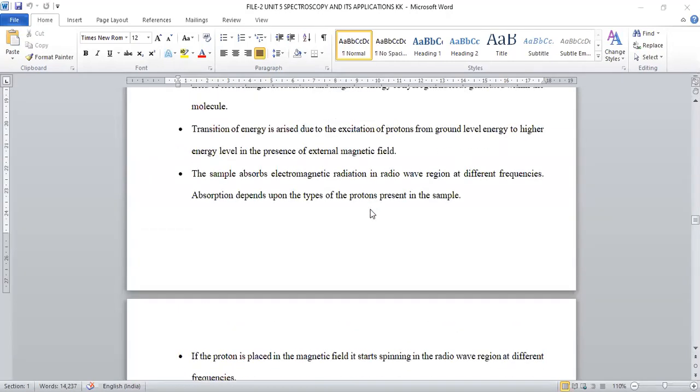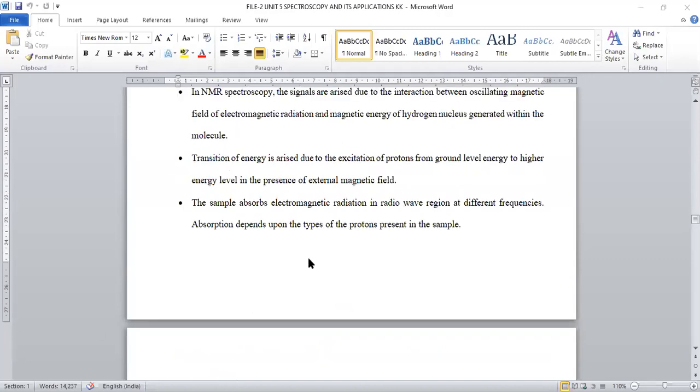So this is a fundamental thing which can be applied for NMR spectroscopy. Absorption for different protons will be different. That may depend upon aromatic nature, electronegative property, and the anisotropic effect present in the molecule. So many parameters will influence the shifting of signals on the delta scale.